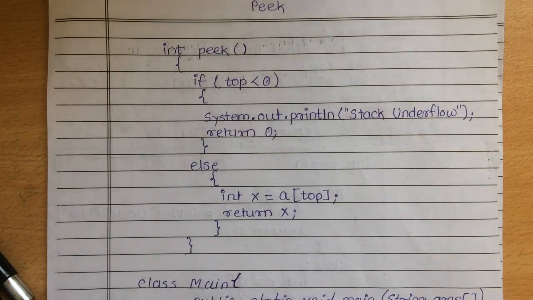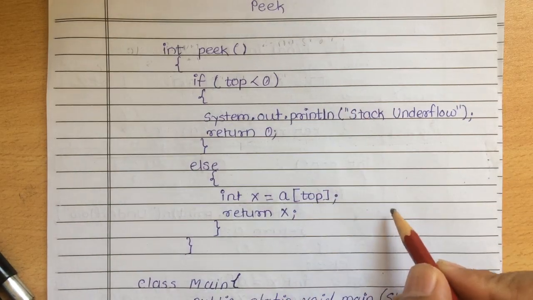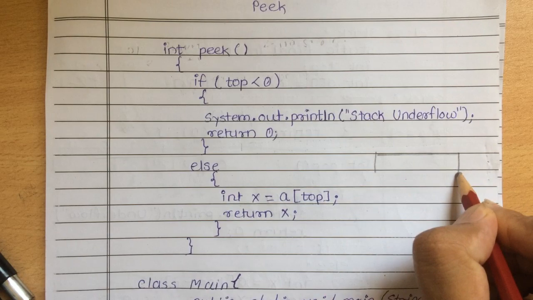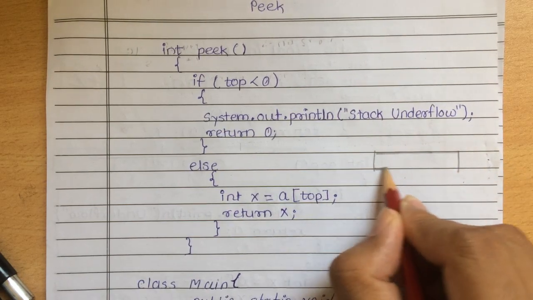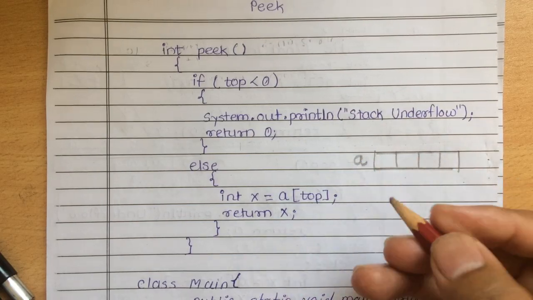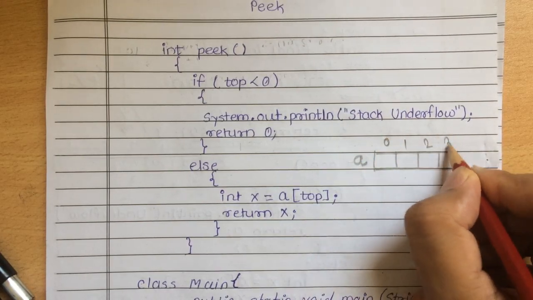We have to consider all the possibilities while writing an algorithm as well as while writing a program. So we'll discuss the first thing, that is, suppose we have one array A. So this is our array A, not array, we'll call it a stack, and this is the indexing.